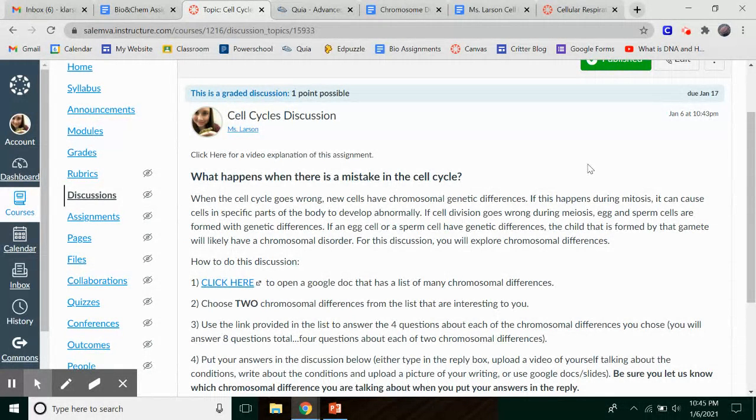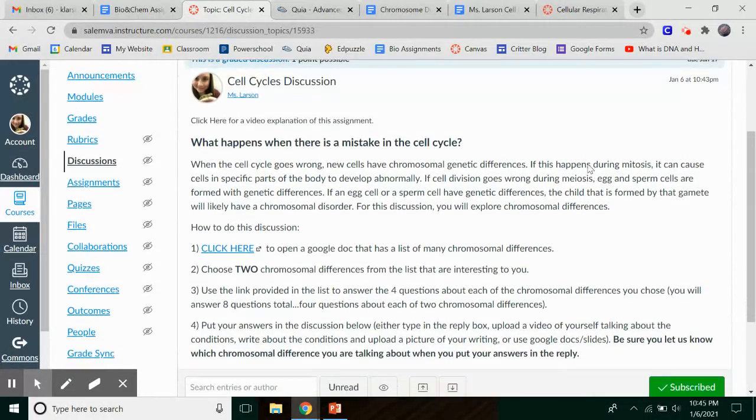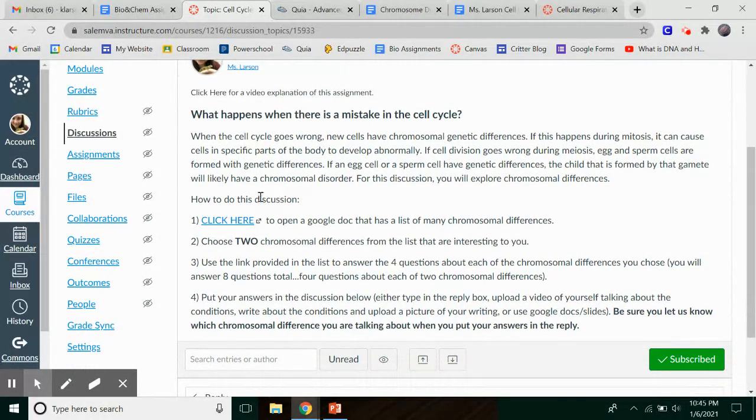If an egg or sperm cell has a genetic difference, the child that is formed by that gamete will likely have a chromosomal disorder. For this discussion, you'll explore chromosomal differences. Here's how to do it. First, click here to open a Google Doc that has a list of many chromosomal differences.